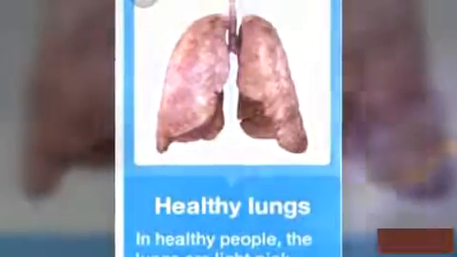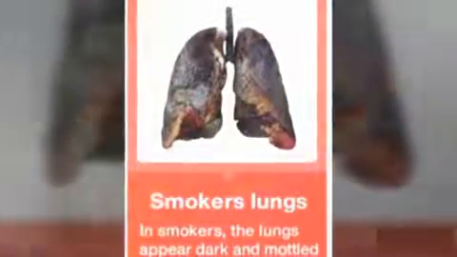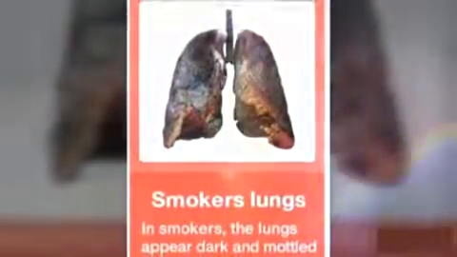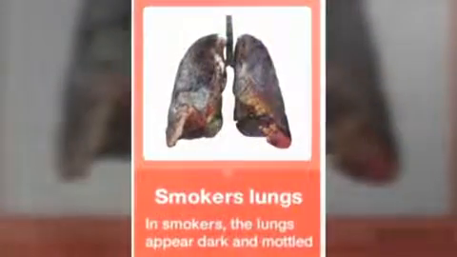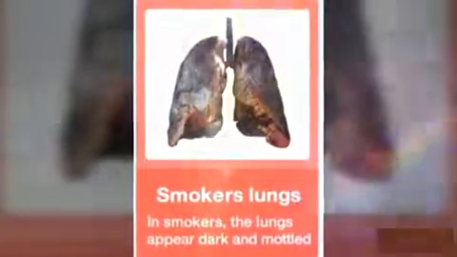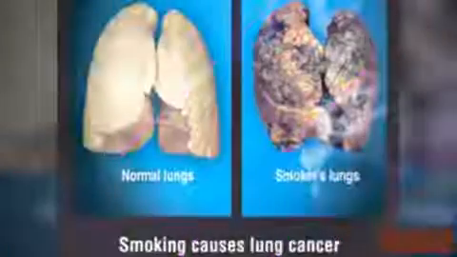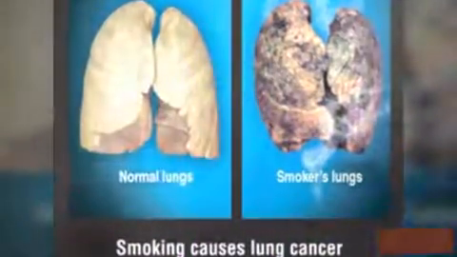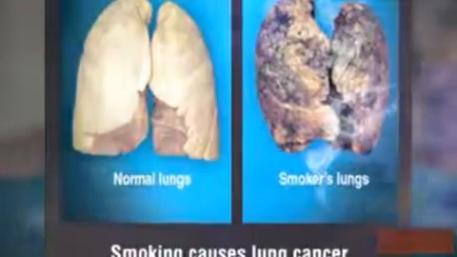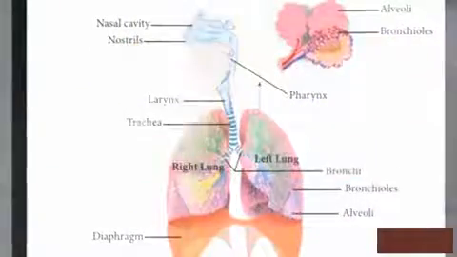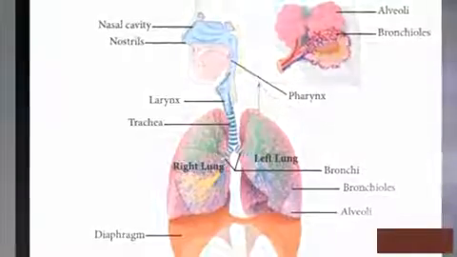Dear kids, see this picture. These are healthy lungs. In healthy people, the lungs are light pink in color. This is the smoker's lungs. In smokers, the lungs appear dark and mottled. This picture shows a comparison between normal lungs and the smoker's lungs.